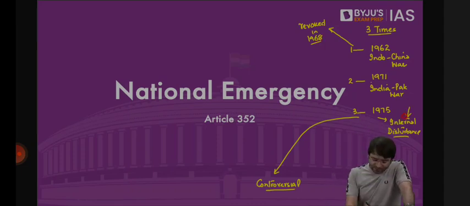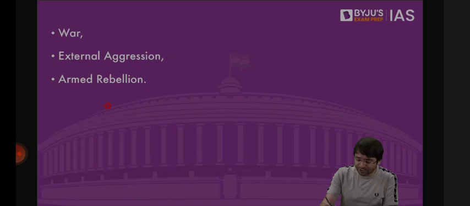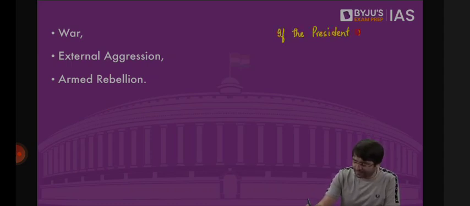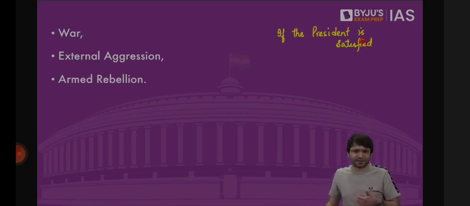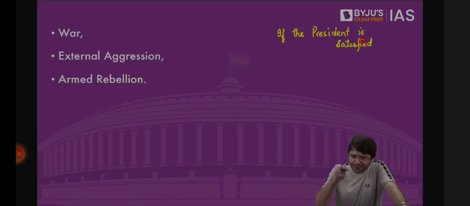But what exactly is national emergency? The Constitution says under Article 352, if the president is satisfied. But we know it is not the personal satisfaction of the president, because the president is a rubber stamp. He does not have, or she does not have, the real power. She exercises these powers only on the recommendation of the Prime Minister and the Council of Ministers. Which basically means if the Council of Ministers headed by the Prime Minister are satisfied, then what can the president do? The president can proclaim national emergency.